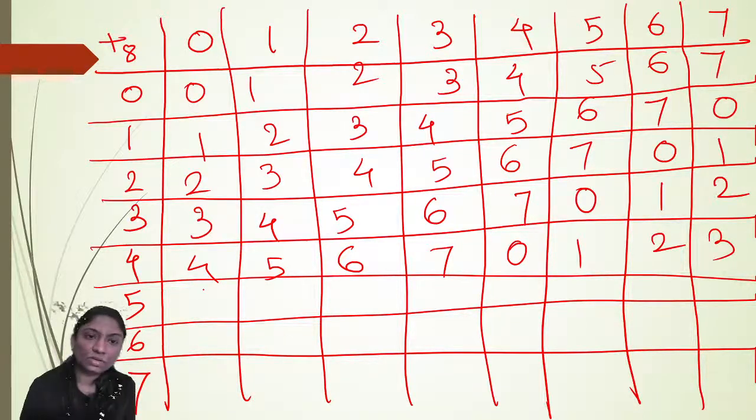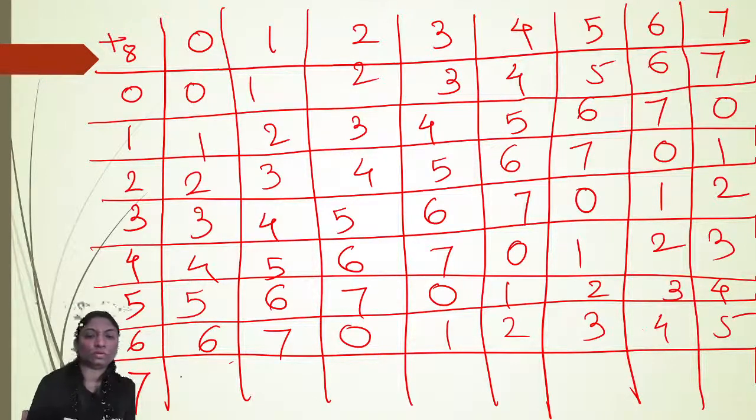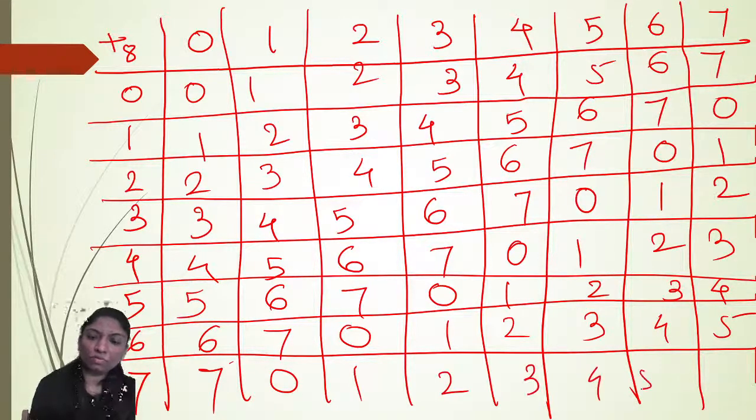Then 5, 6, 7, 0, 1, 2, 3, 4. Then 6, 7, 0, 1, 2, 3, 4, 5. And 7, 0, 1, 2, 3, 4, 5, 6.